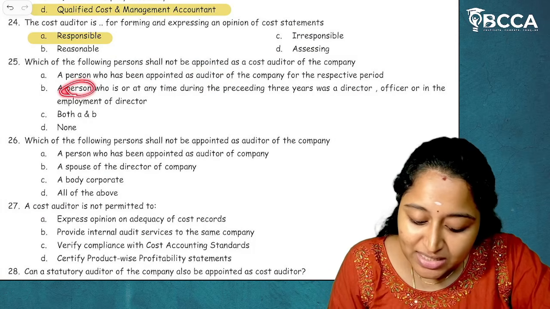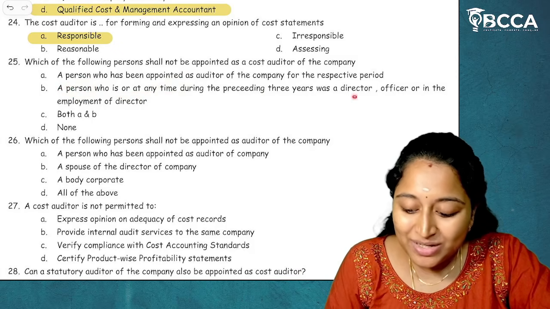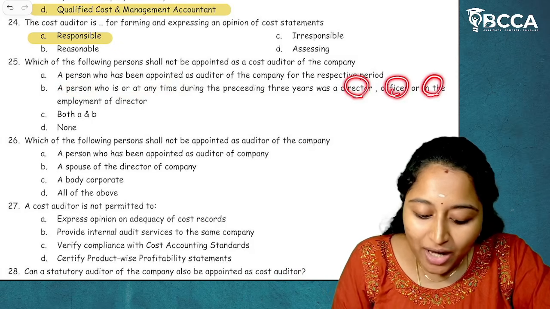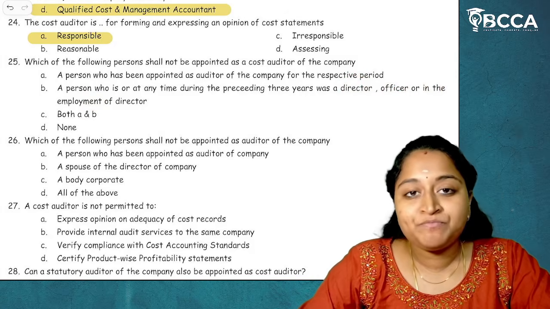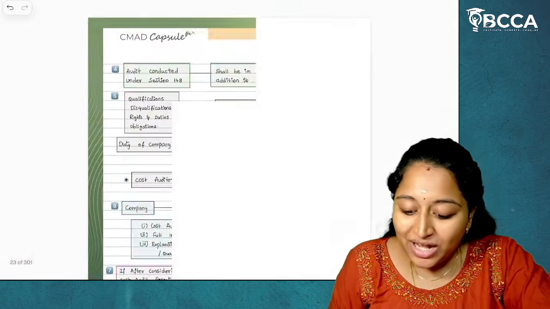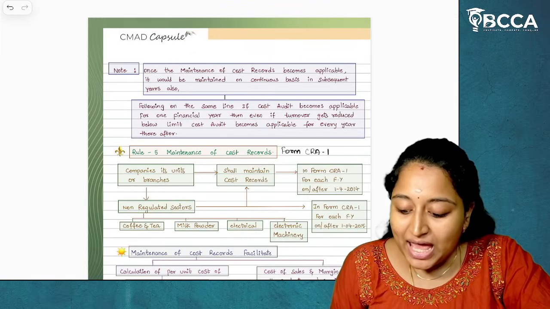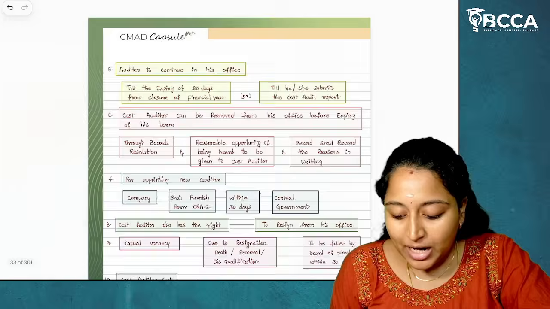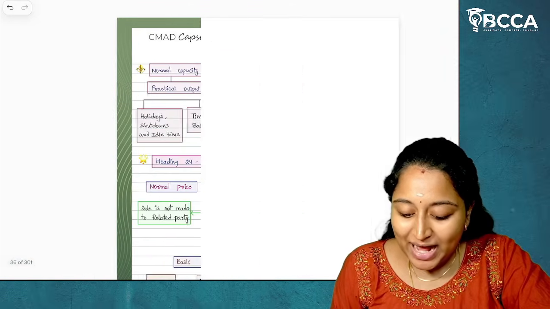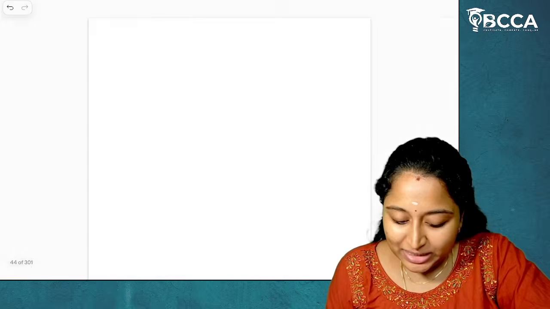Yes, a person who is or at any time during the preceding 3 years was a director, officer or in the employment of a director. This is given as a disqualification. So in disqualifications, what is given? A person, if they are acting as a KMP or director of a company, they cannot be appointed as a cost auditor of that particular company. I hope it is clear.